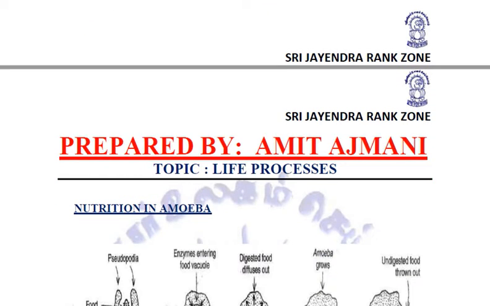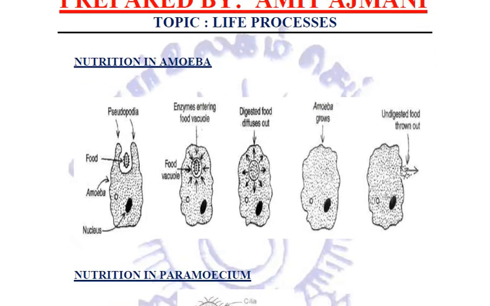Now let us study how this process takes place in unicellular organisms like amoeba or paramecium. In amoeba, the cell membrane, or plasma membrane, is also known as pseudopodia, which means false feet.